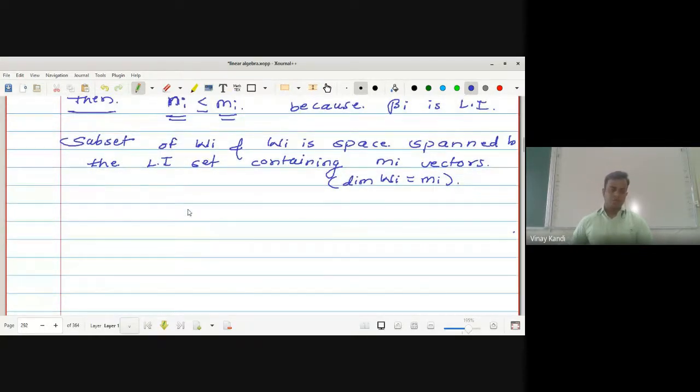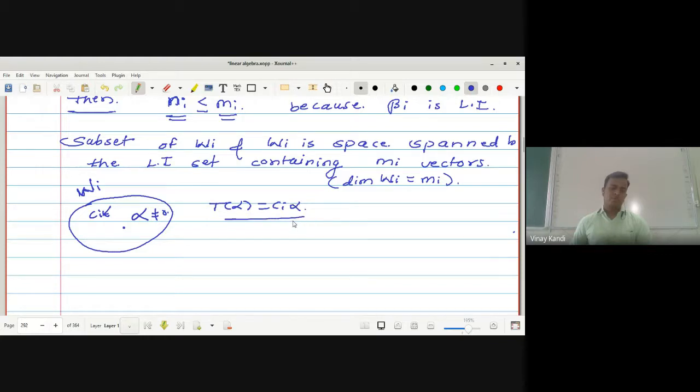Now, this one is Wi, and Ci is the characteristic value for T. This Wi is the space corresponding to this Ci. So by the definition, there exists at least one non-zero vector alpha such that T of alpha is equal to Ci of alpha.